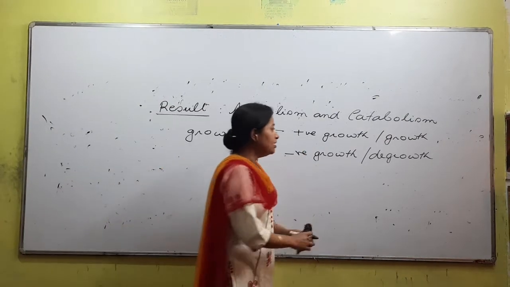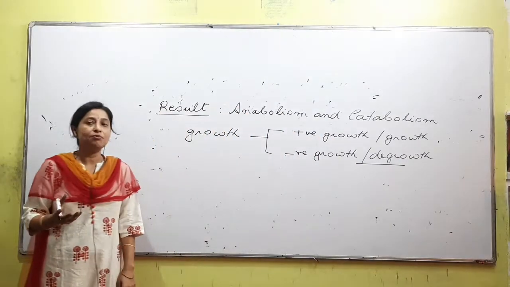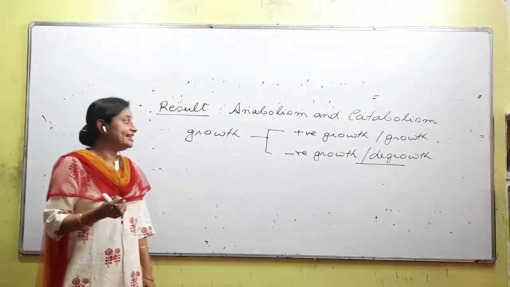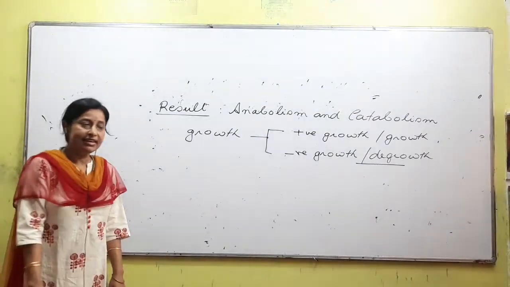What is degrowth and what is the result of degrowth of a cell? When catabolic reaction is more as compared to anabolic reaction inside a cell, it leads to a growth that is called negative growth, or it is also called degrowth. Clear?